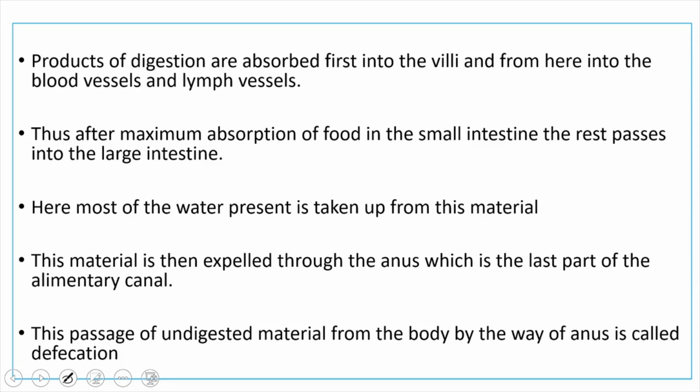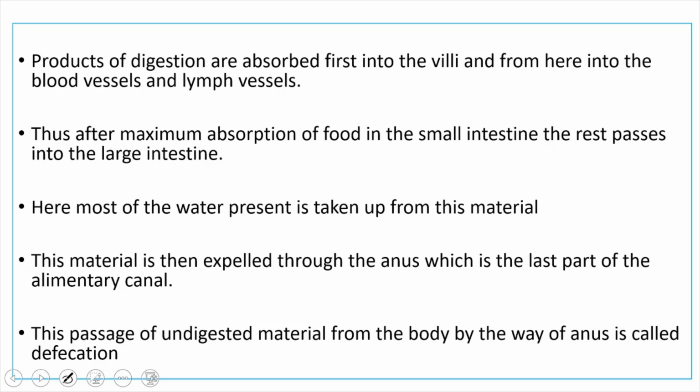Inside the large intestine, excess water will be reabsorbed. The water present in the food is taken up by the large intestine. Now the undigested food is sent outside through the anus. This process is known as egestion. The undigested food will be sent outside of the body through the anus. This process we call egestion.